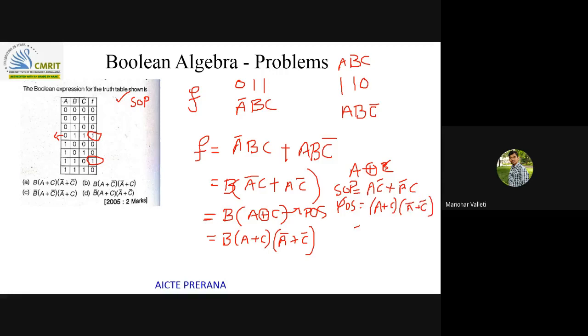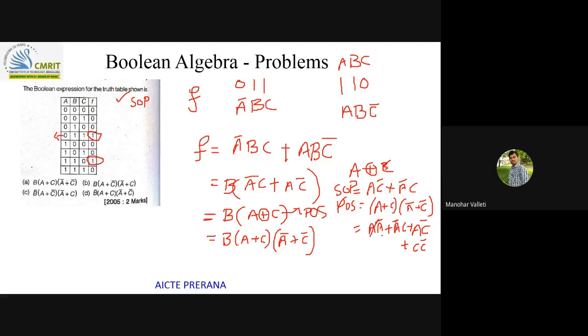Try to expand this: A A bar plus A C bar plus A bar C plus C C bar.